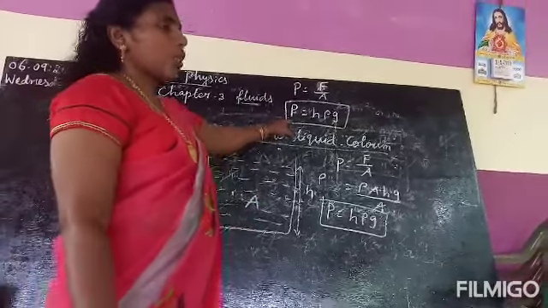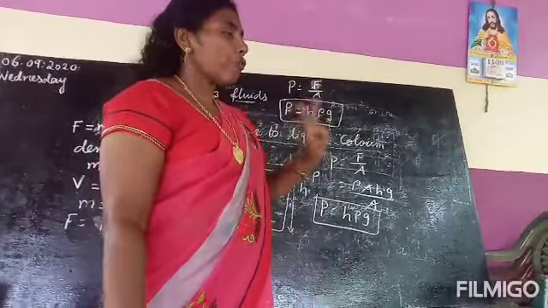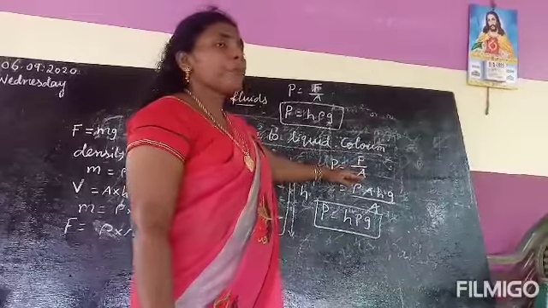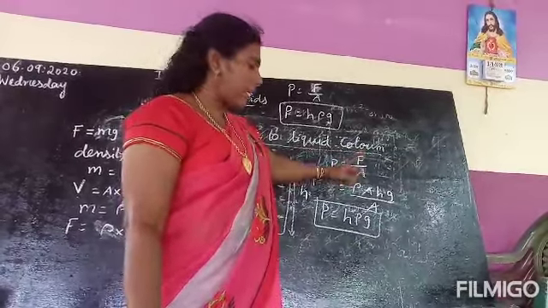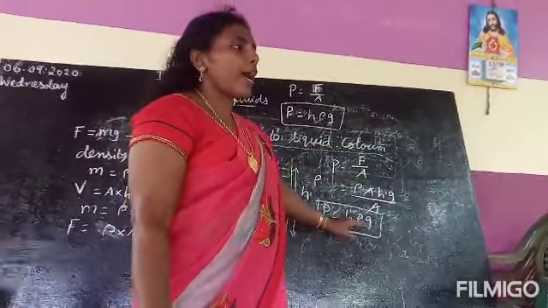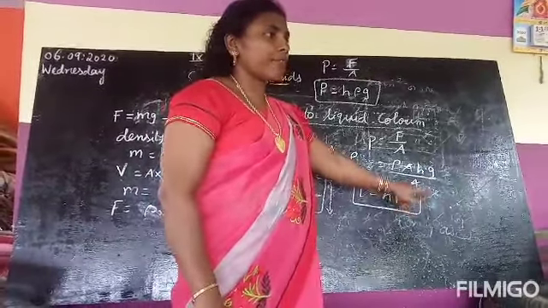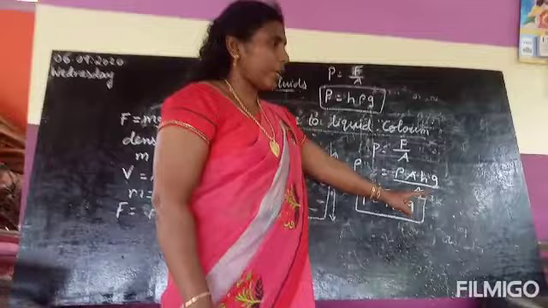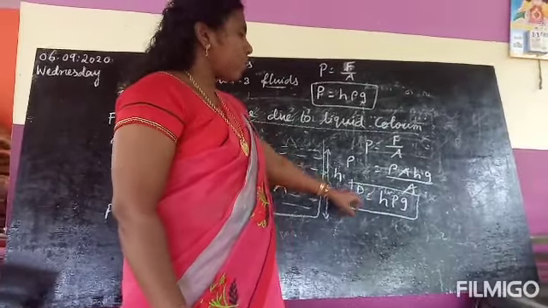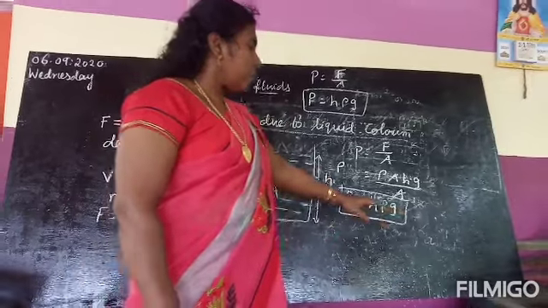From this we have the formula for pressure. Two formulas you have already learned. First formula: P equal to force per unit area. The second formula: P equal to h rho g. In some problems, height of the liquid is given, density is given, and acceleration due to gravity is not given. You have to write 9.8. Just calculate pressure by using this formula.